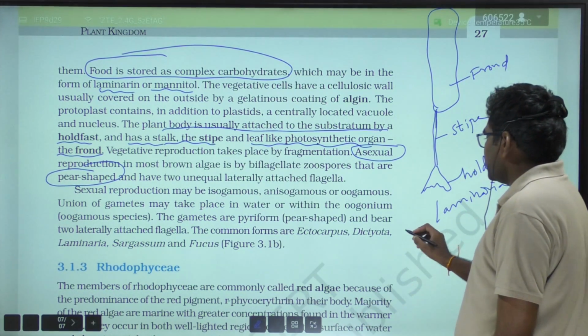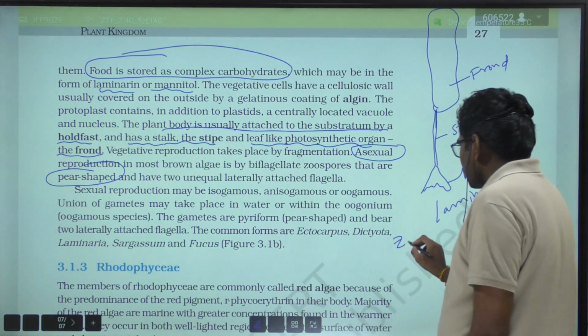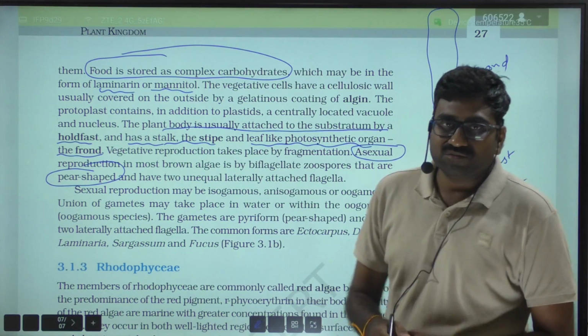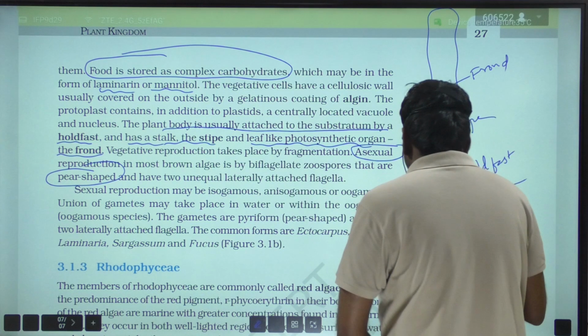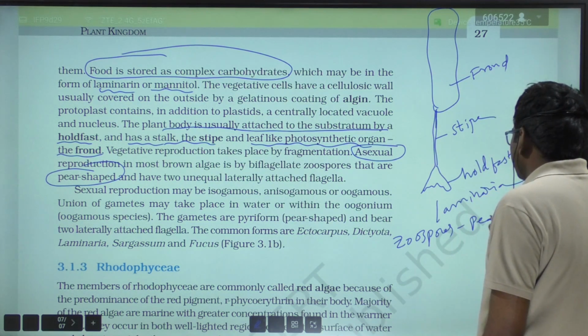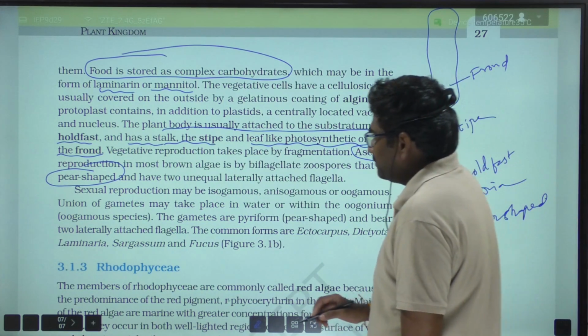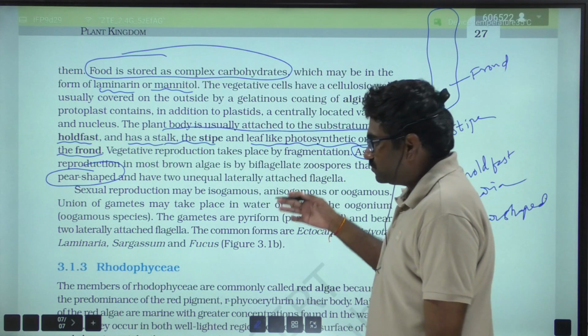Asexual spores, that is zoospores, are the most common in asexual reproduction, and these zoospores are pear shaped. Here sexual reproduction may be isogamous, anisogamous, or oogamous.